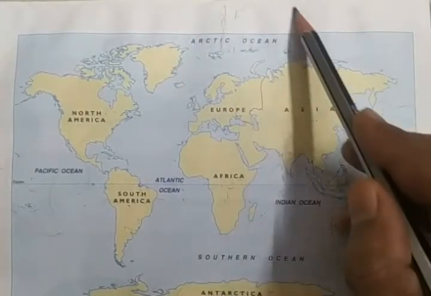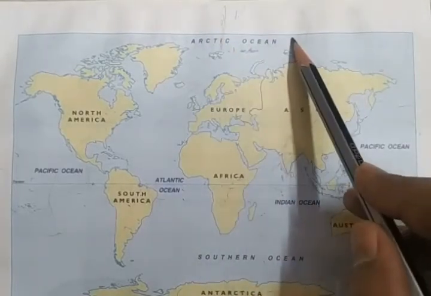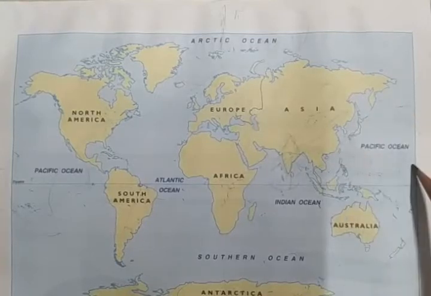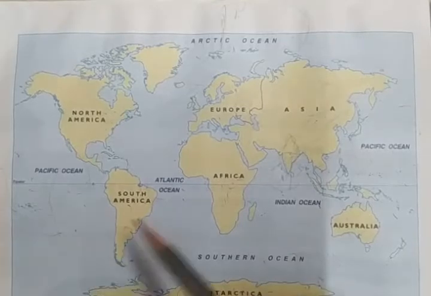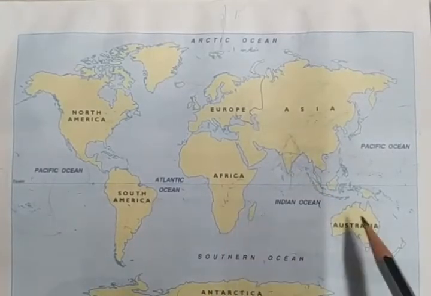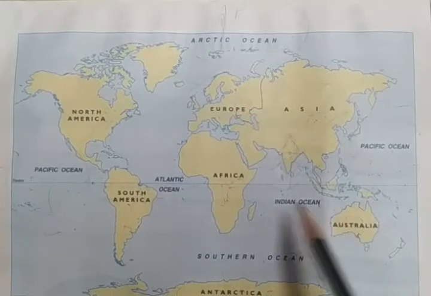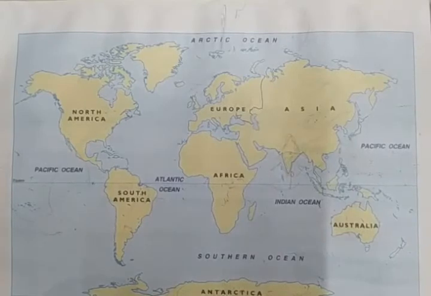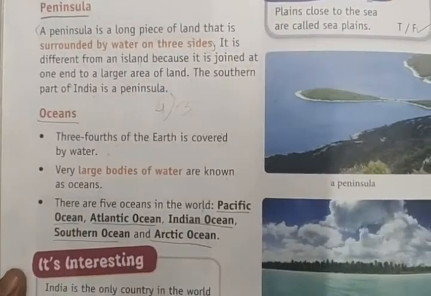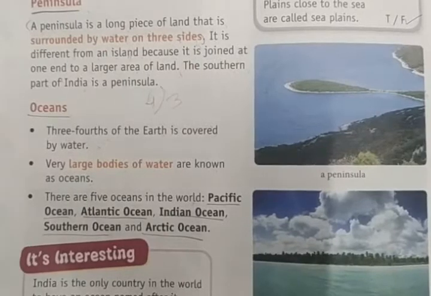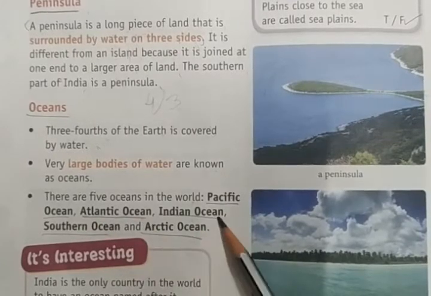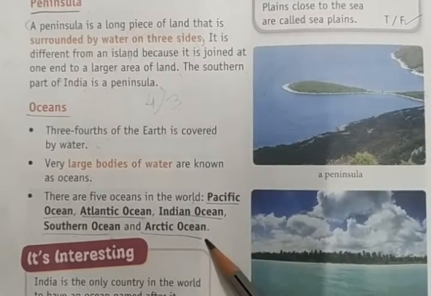The northern part of this sea is called the Arctic Ocean, and the southern part is called the Southern Ocean. Eastern Pacific, Western Pacific Oceans. Between Africa and Australia, we can see the Indian Ocean, and between South America and Africa we can see the Atlantic Ocean. These are the five main oceans in the world: Pacific Ocean, Atlantic Ocean, Indian Ocean, Southern Ocean, and Arctic Ocean.